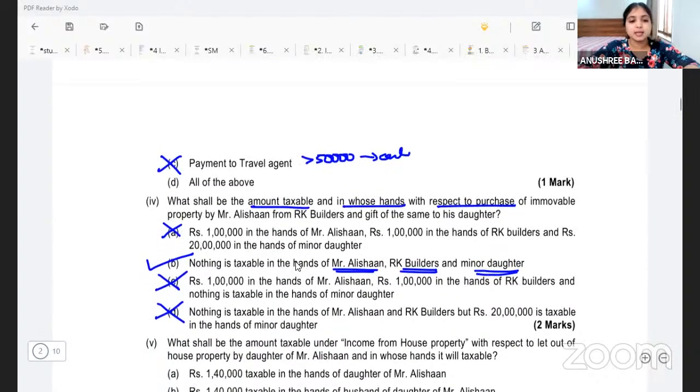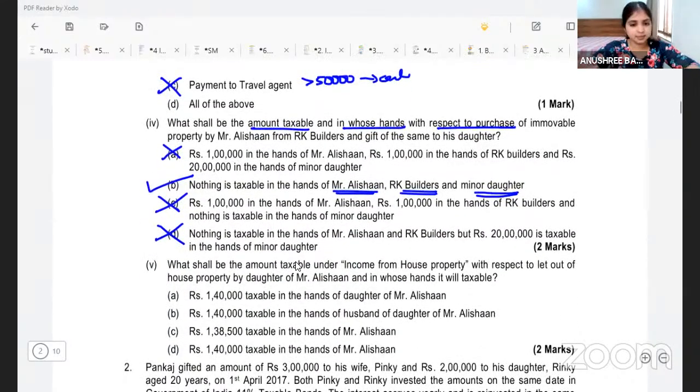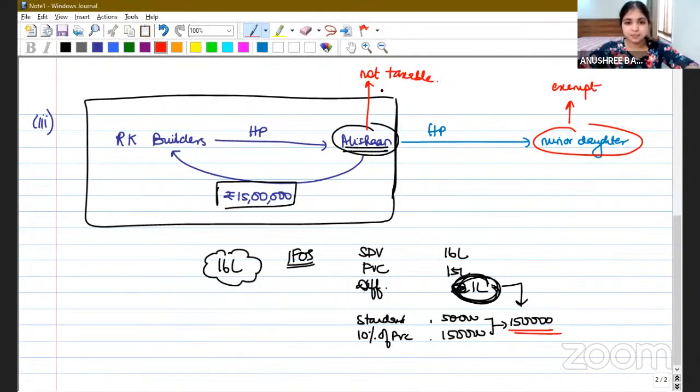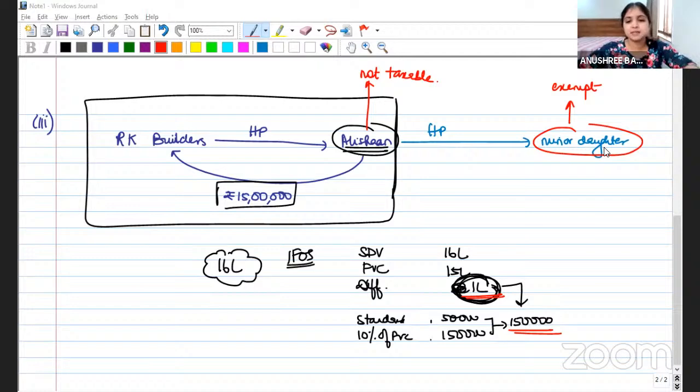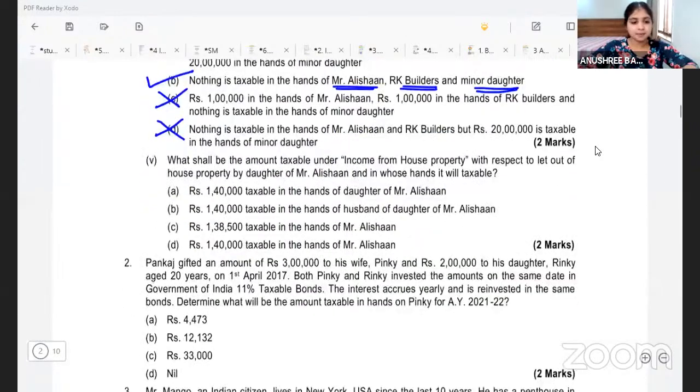All right. And then subdivision 4 was simple. From Mr. Alishan's perspective, nothing was taxable. Yes, he did acquire an immovable property for inadequate consideration. The inadequacy was 1 lakh, but this will not be taxable because it is not more than 1 lakh 50. From the minor daughter's perspective, she has received a gift from her father, and gifts from relatives are always exempt. All right. So this is it about my subdivision 4.